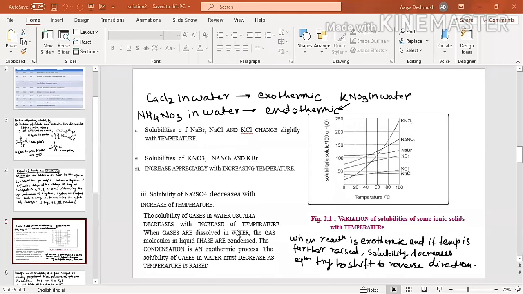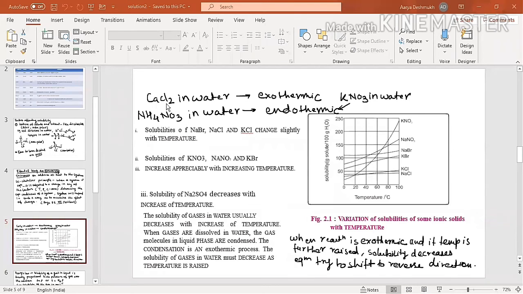गॅसला जर तुम्हाला वॉटरमध्ये डिझॉल्व्ह करायचं असेल तर लो टेम्परेचरलाच त्याची सोल्युबिलिटी चांगली होईल. तुम्ही जर त्याचं टेम्परेचर वाढवलं तर काय होईल, गॅसेस विल ट्राय टू एस्केप. So the solubility of gases in water usually decreases with increase of temperature. So this is about the effect of temperature on the solubilities of different solids and gases.